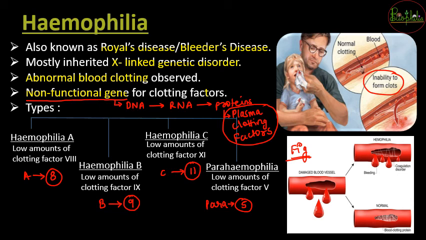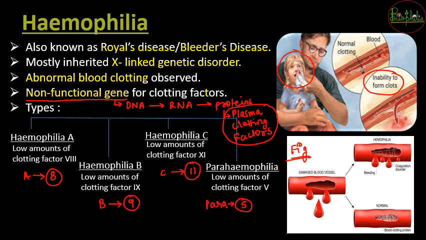If a normal person has this nose bleeding, within a few minutes it has to stop. But hemophilia patients, because they cannot form clots, have a lot of blood that starts flowing out of their internal nose injuries.